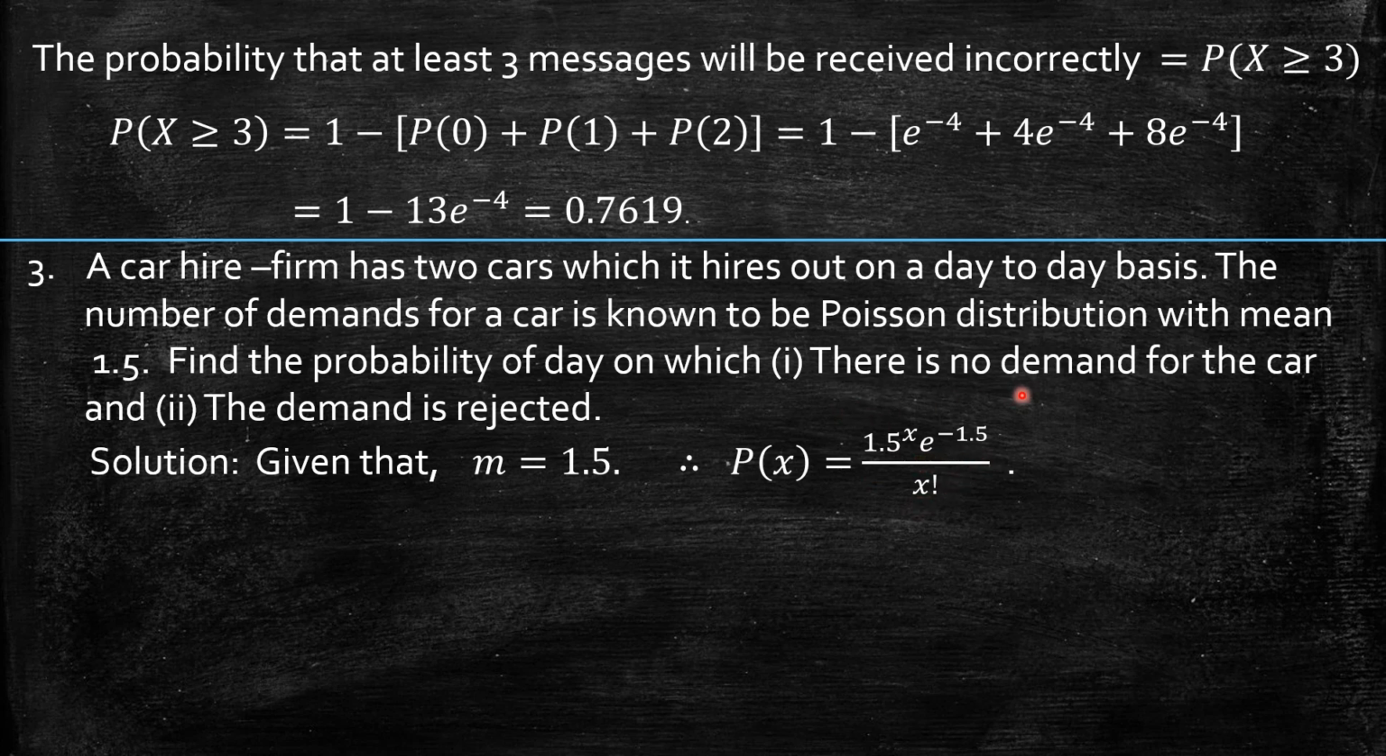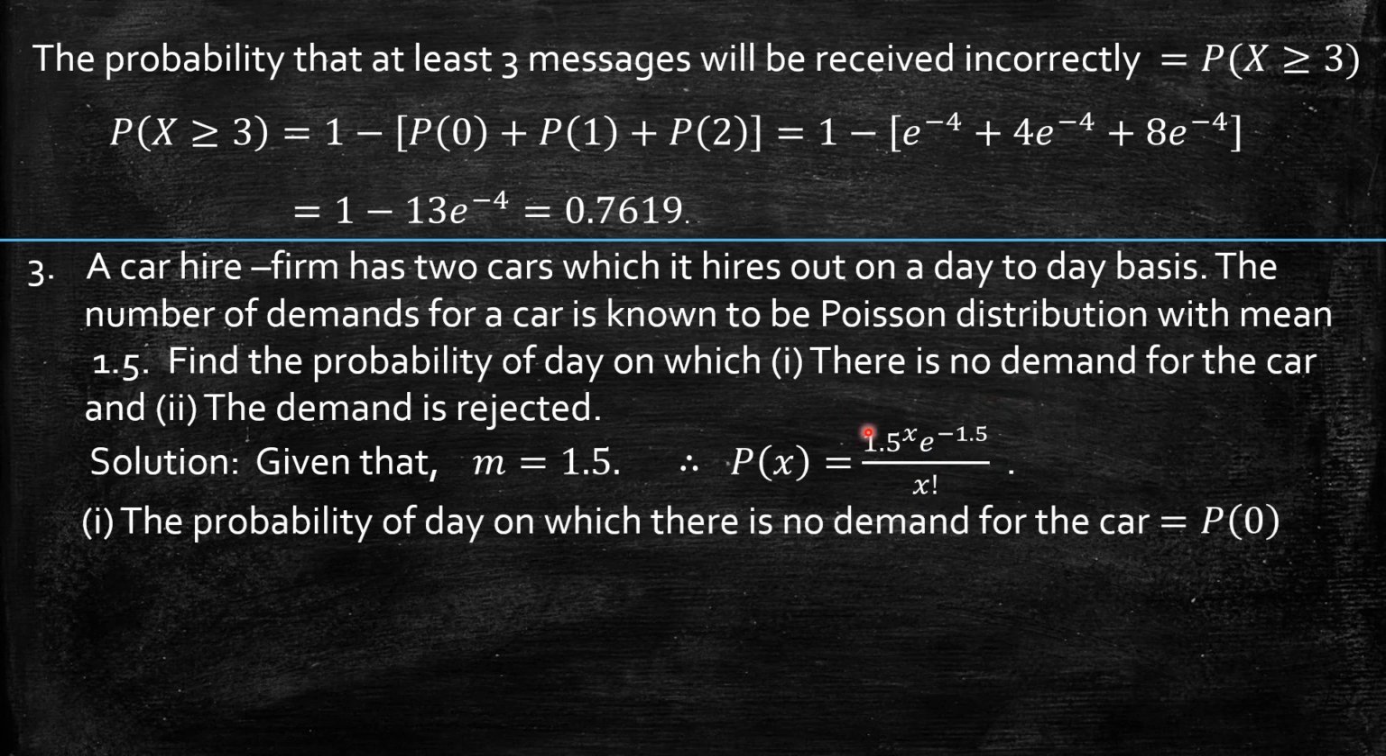So let me now take no demand. No demand means 0. So probability of x equal to 0. So the probability of a day on which there is no demand for the car is p of 0. So which gives 1.5 power 0, that is 1 by 0 factorial, 1 into e power minus 1.5, which is nothing but 0.2231.